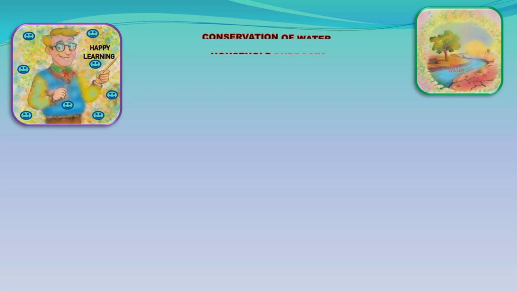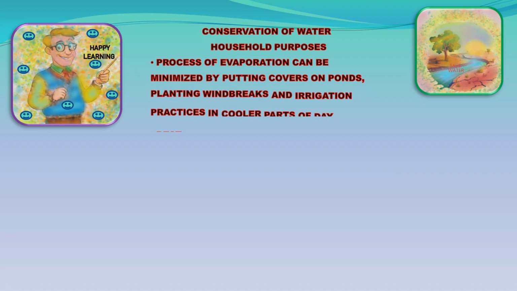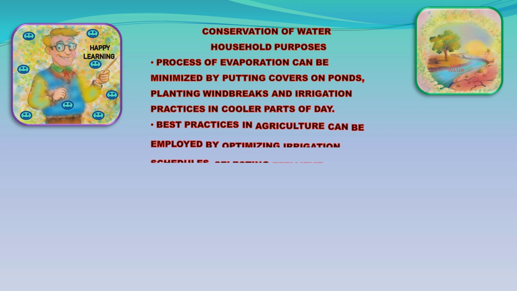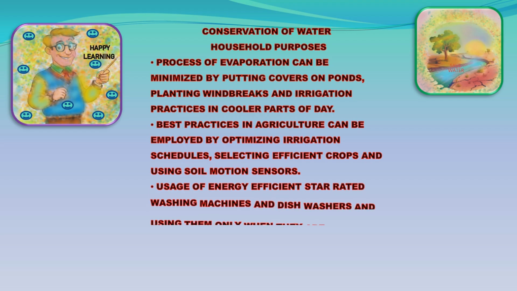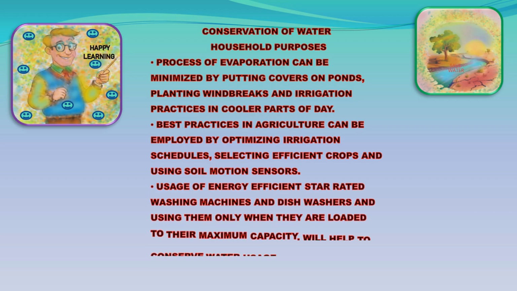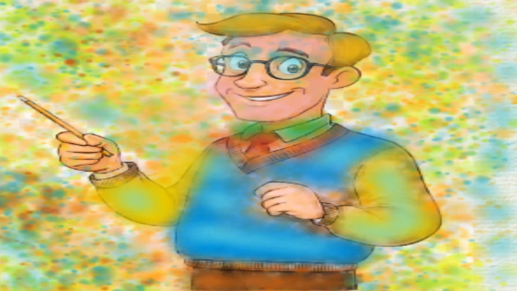Process of evaporation can be minimized by putting covers on ponds, planting windbreaks, and irrigation practices in cooler parts of day. Best practices in agriculture can be employed by optimizing irrigation schedules, selecting efficient crops and using soil moisture sensors. Usage of energy-efficient star-rated washing machines and dishwashers, and using them only when they are loaded to their maximum capacity, will help to conserve water usage.